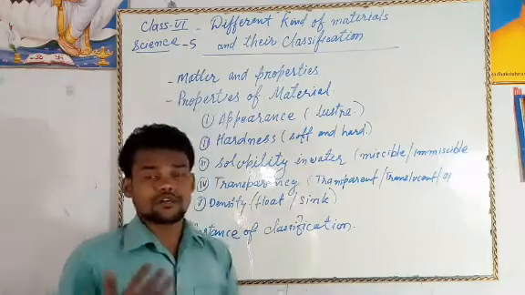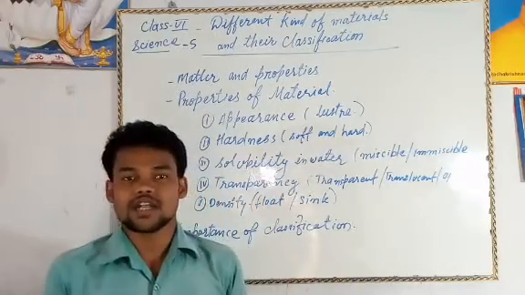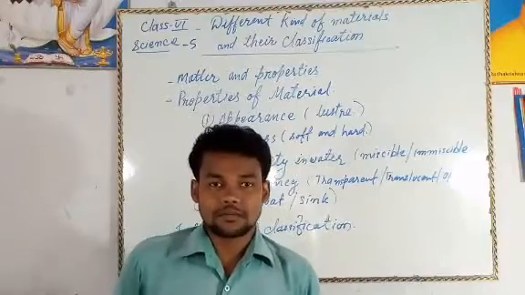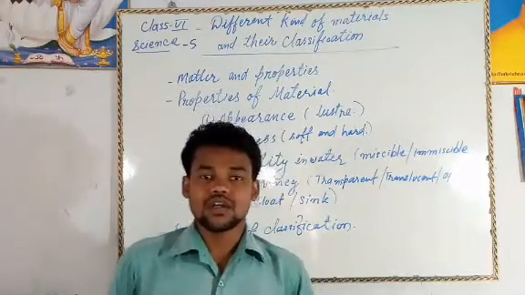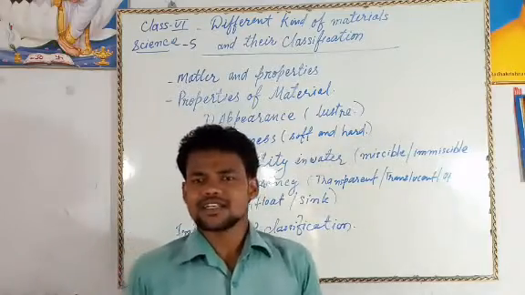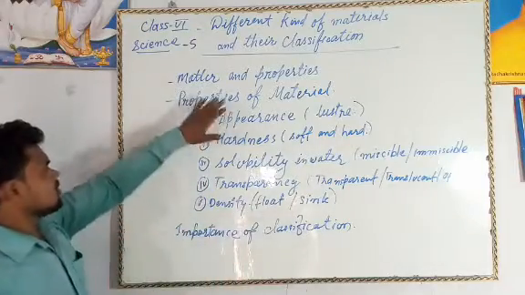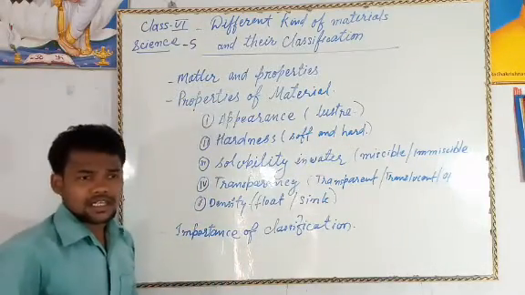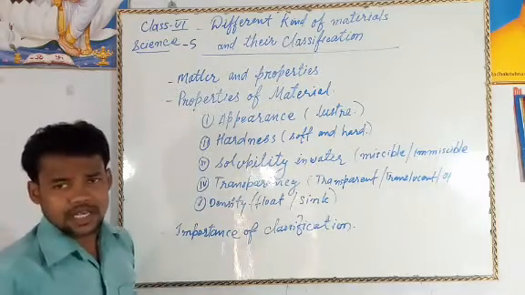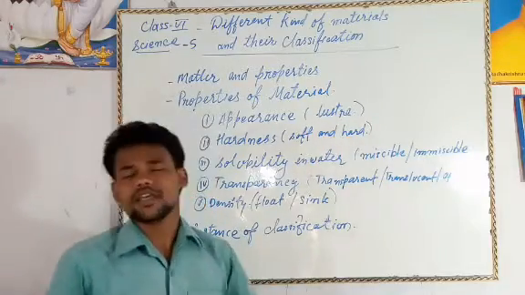Suppose we use our five sense organs to classify the things. We can see the things, how the object is seen. Second, we can observe by touching the things, whether it is hard or normal. Third, we can smell, whether it is smelling or not. Like this we can classify the things in several ways. Second, in the properties of materials, every material has different kinds of properties, and according to properties we can classify the things very easily.